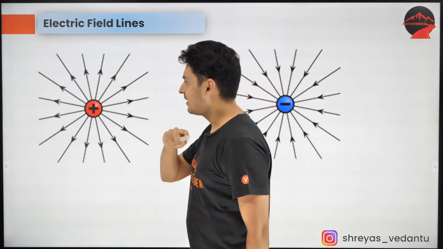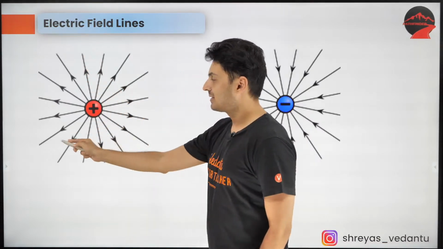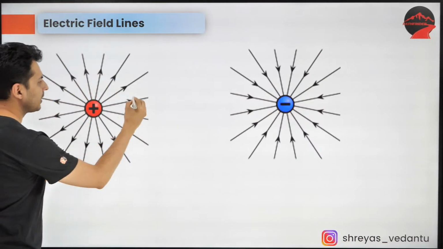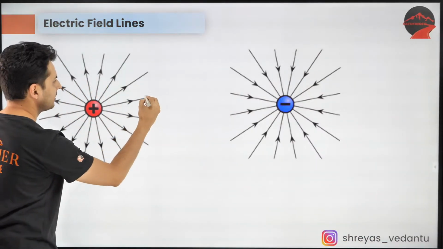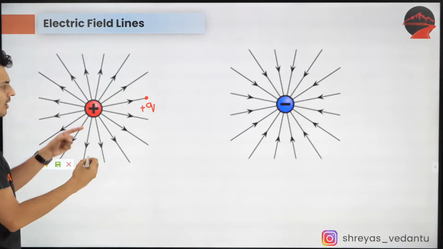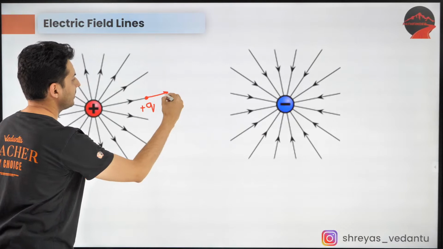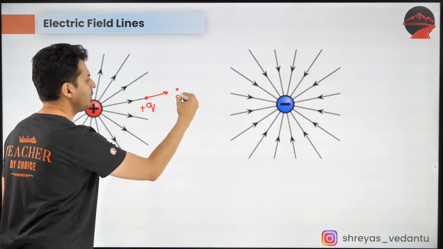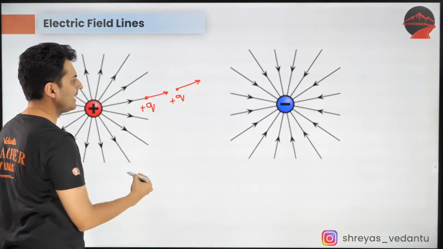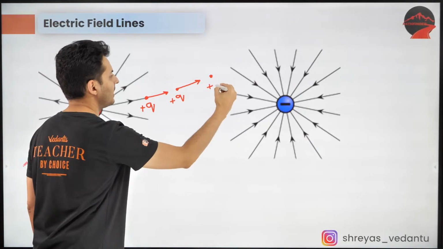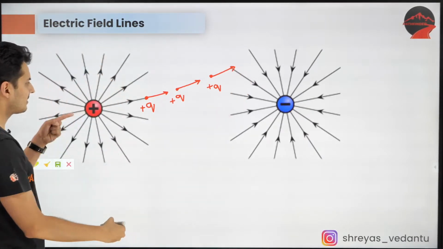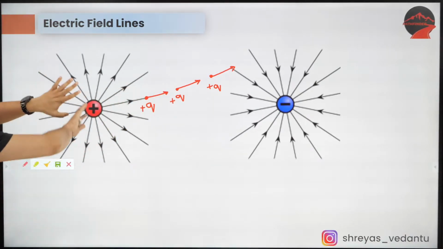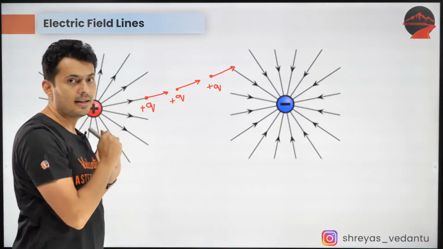See, if you take a positive charge, the field lines will come outwards like this. Why? Because if you stand over here and place a test charge, what will be the direction of the field? The direction of the field will be in this direction. If you go in this direction and place a charge, the direction of the field will be like this. Again if you go over here and place a test charge, the direction of the field will be like this. So for a positive charge, the field lines will come out from the positive charge symmetrically distributed in all the directions.